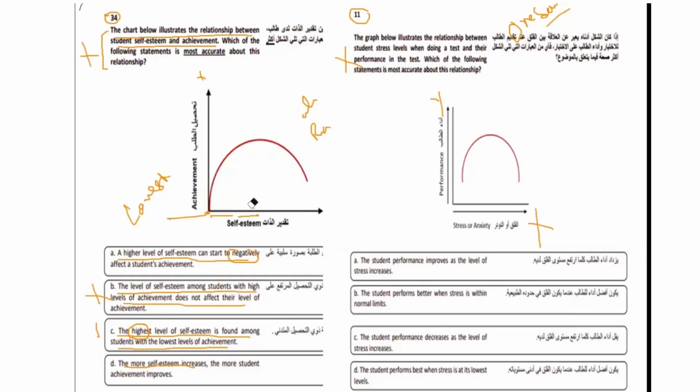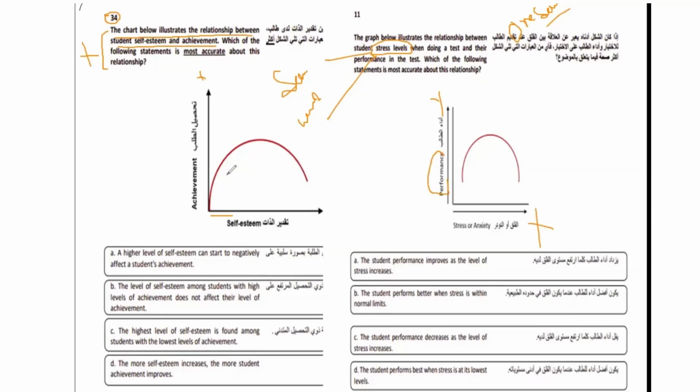Now, looking at another question, you can see that the graph below illustrates the relationship between student stress level and performance. Same thing, only the scenario has been changed from self-esteem to stress. Again, here it is performance, here is achievement.